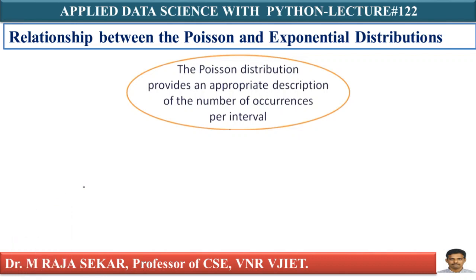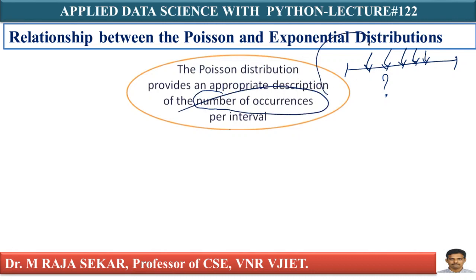What does it mean? One interval is there, and in that interval, how many occurrences happen? Let me say there is an interval like this. How many occurrences? 1, 2, 3, 4, 5, 6. Your Poisson distribution finds the number of occurrences. How many occurrences? Then that is Poisson distribution.